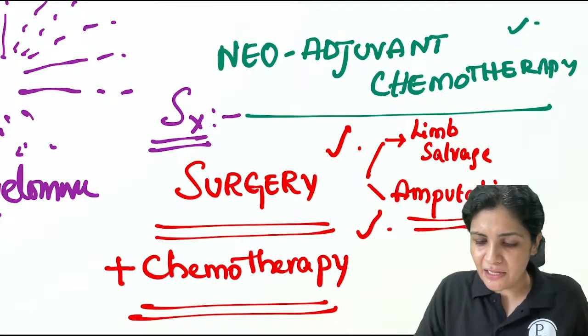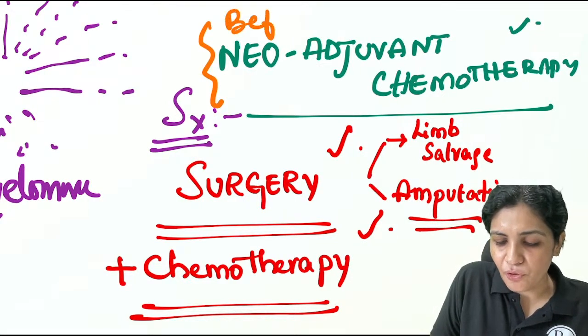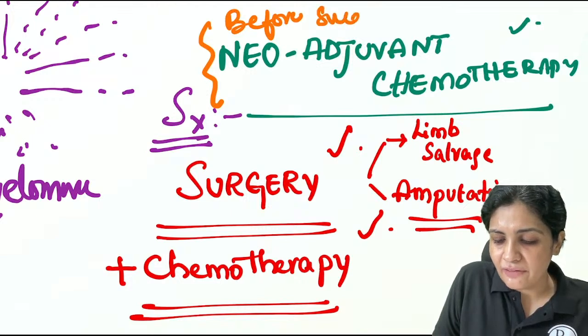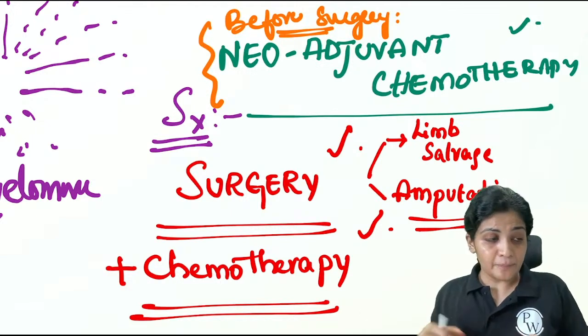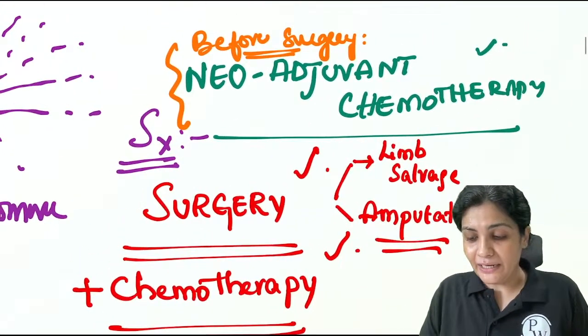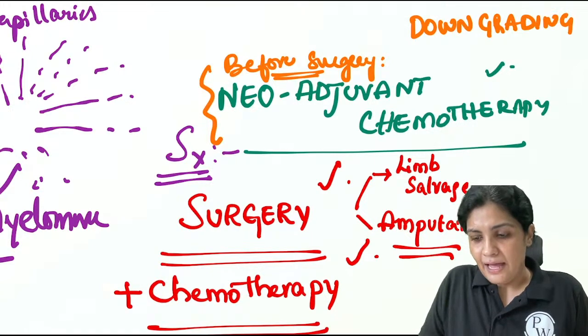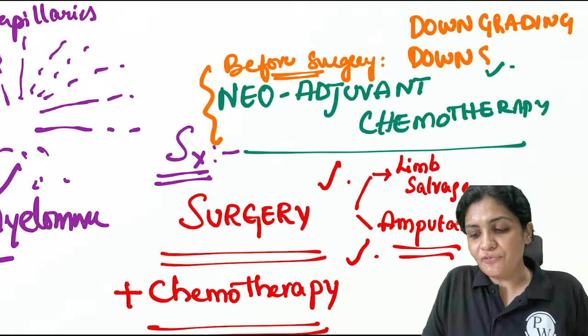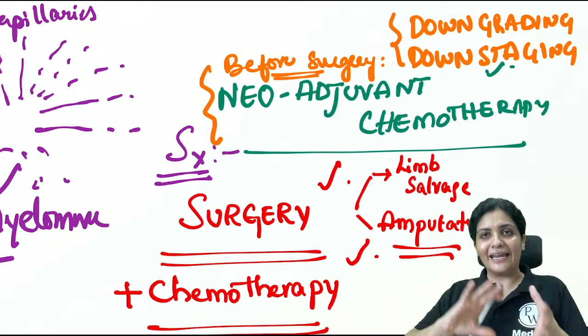Bharat Chota Doctor has given the perfect answer. So sometimes you give chemotherapy before surgery. Whenever you give this chemotherapy before surgery, what happens? You will downgrade the tumor. This is called downgrading and downstaging. So if you remember, whenever there is a tumor, you go according to the grades and stages.